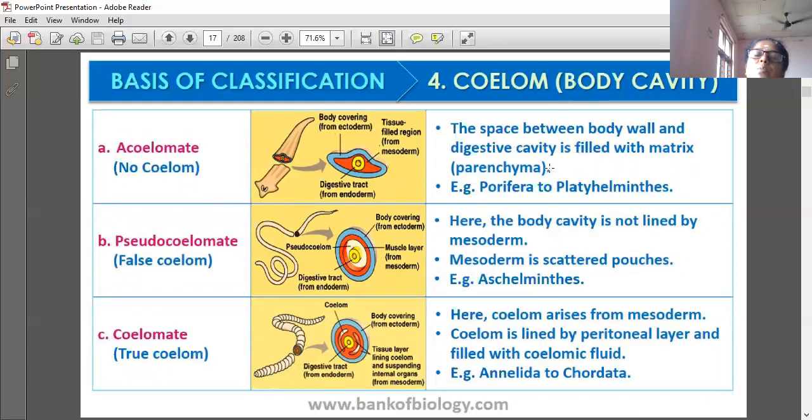The space between the body wall and digestive cavity is filled with mesenchyme, parenchyma, in Platyhelminthes.